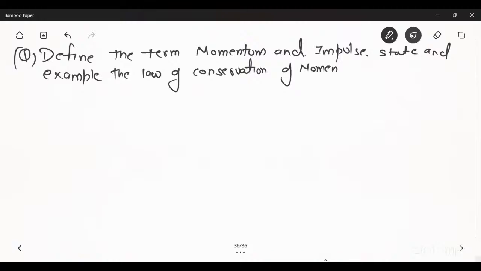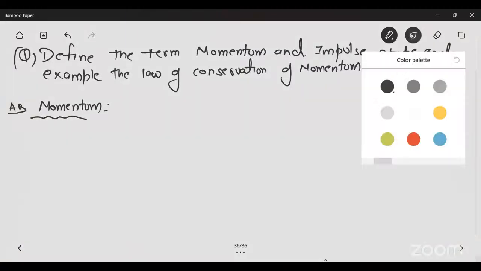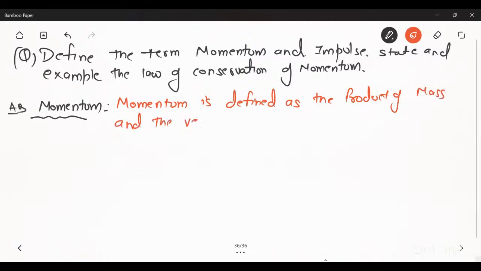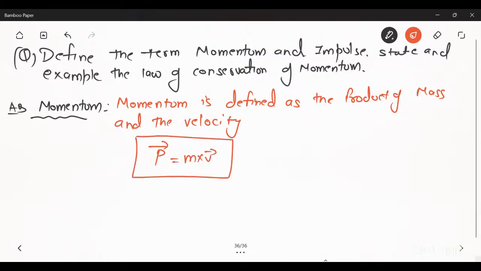So firstly, what is momentum? Momentum is defined as the product of mass and the velocity. The value of momentum will be m into v. It is denoted by p vector, so it is a vector quantity.